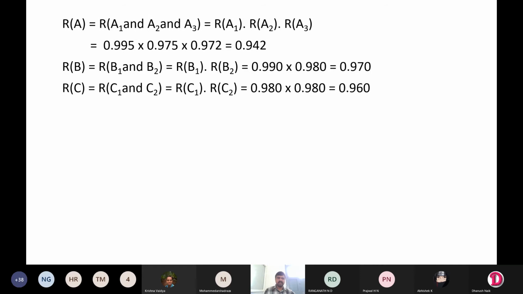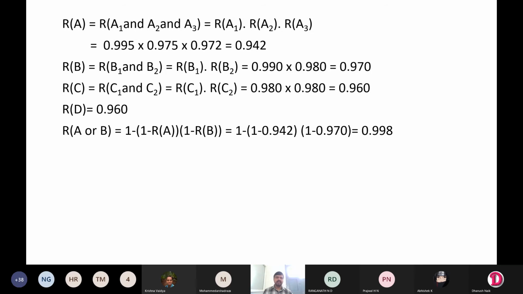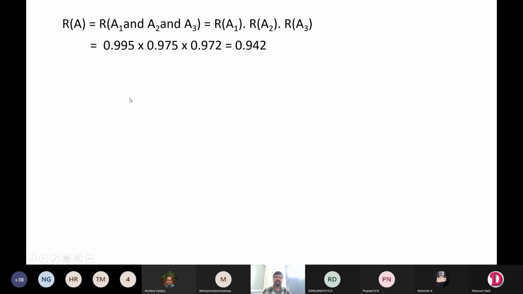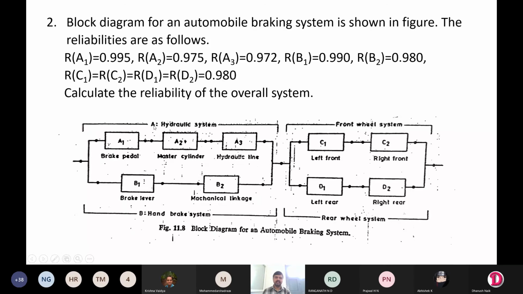Next, you have to find out reliability of A or B. A is the hydraulic system and B is the handbrake system. So they are connected in parallel. A and B are connected in parallel. That's why you have to find out reliability of A and B.